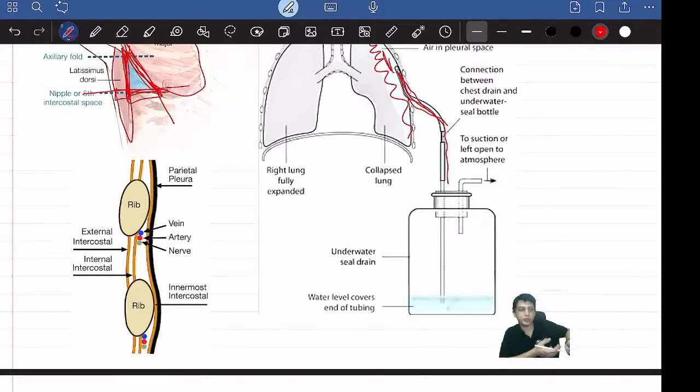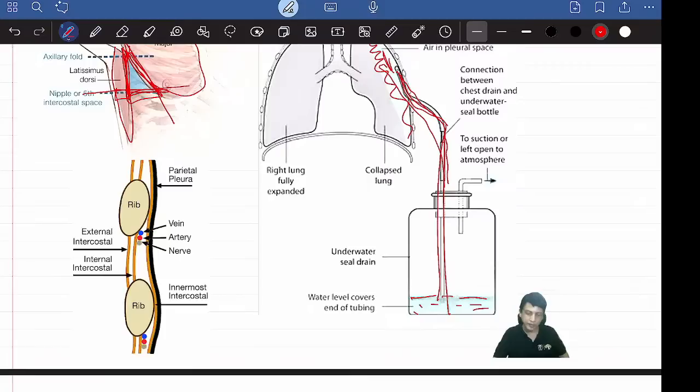Keep the tube open to the outside, and atmospheric air will be sucked inside because the pressure inside is low. Air always moves from higher pressure to lower pressure. You should always connect it into a medium of another density, that is water. The water seal is very important. No questions as such, but you should know this concept.